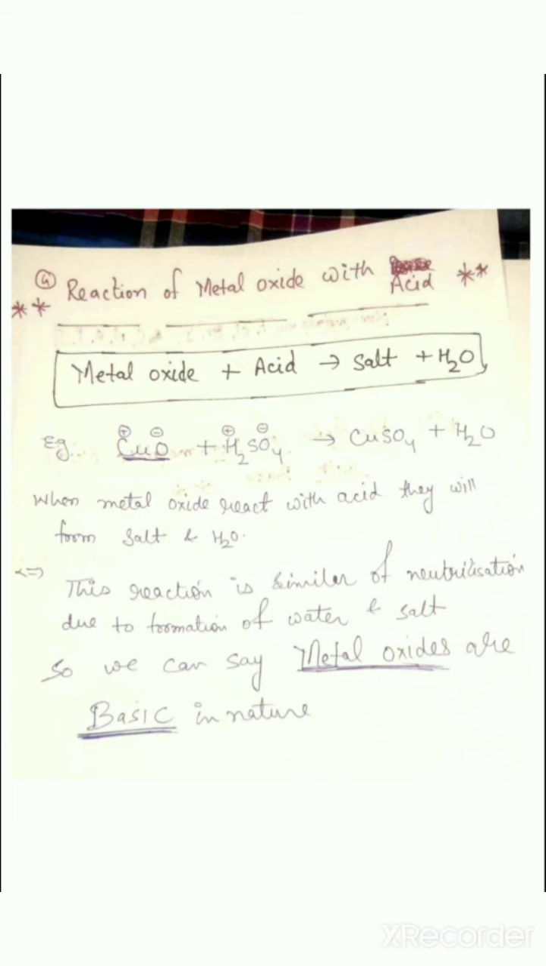So what questions will come in your examination? What is the nature of metal oxide? Is it similar to neutralization? What are the products formed when the metal oxide reacts with the acid? These are the questions which will come in your exam. But the most frequent question is, what is the nature of metal oxide? The nature of the metal oxide is basic.